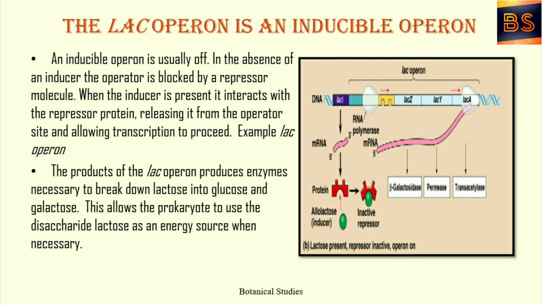The lac operon is also known as inducible operon. Let us study in detail. An inducible operon is usually off. In the absence of an inducer, the operator is blocked by a repressor molecule. When the inducer is present, it interacts with the repressor protein, releasing it from the operator site and allowing transcription to proceed. Example, lac operon. The product of the lac operon produces enzymes necessary to break down lactose into glucose and galactose. This allows the prokaryote to use the disaccharide lactose as an energy source when necessary.